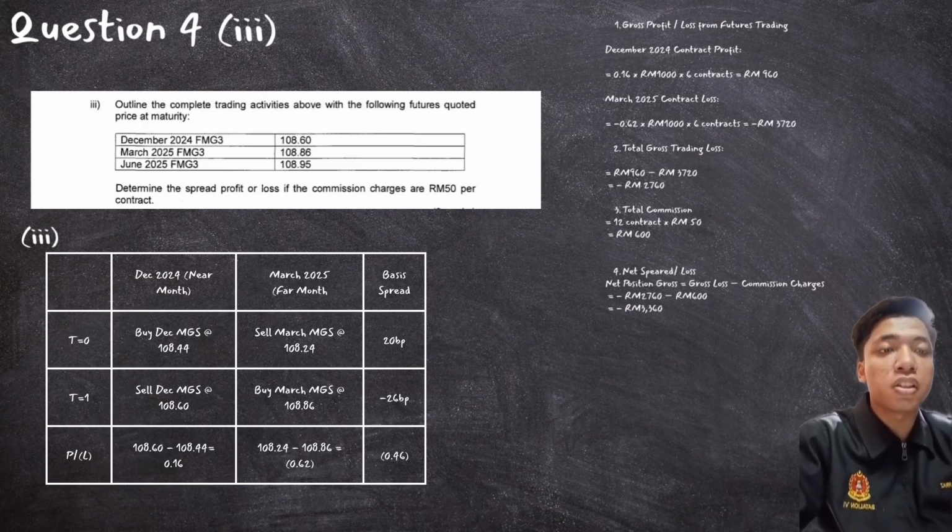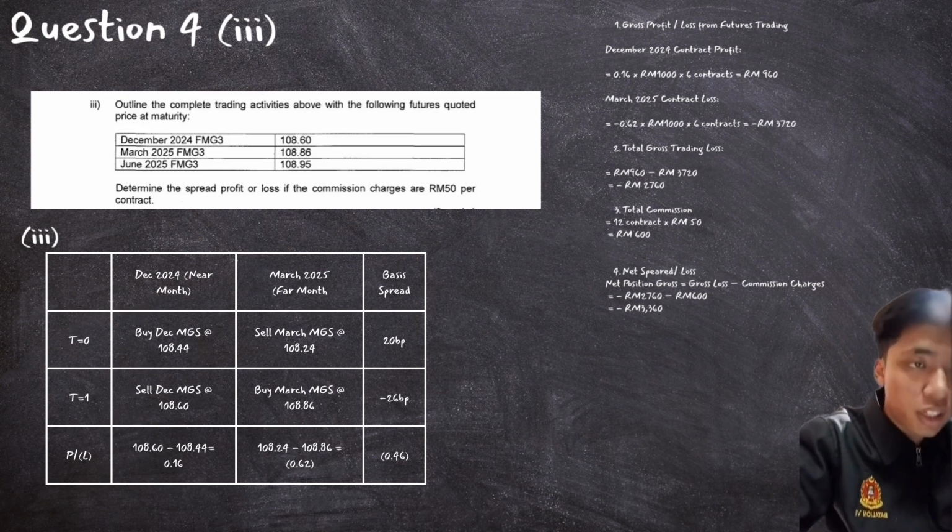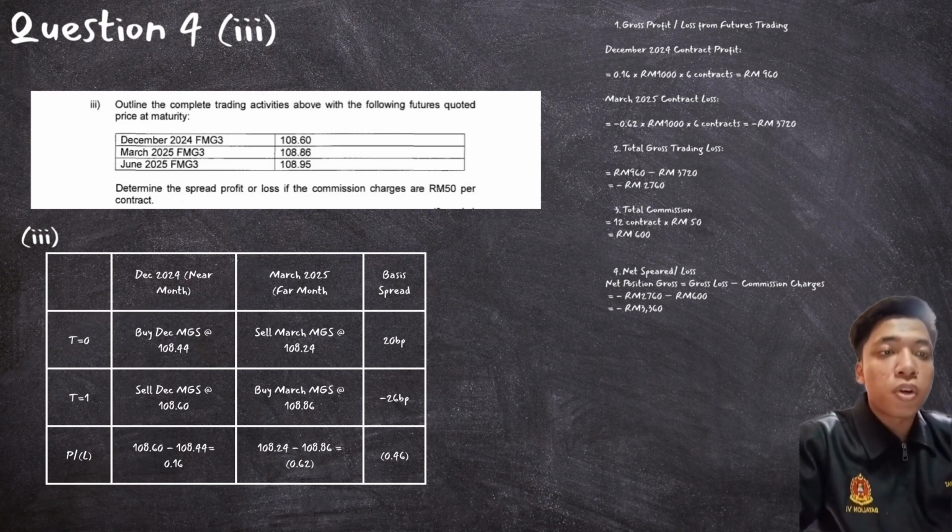For the profit or loss, 108.60 minus 108.44, we get negative 0.16, and March 2025, 108.24 minus 108.86, we get negative 0.62.